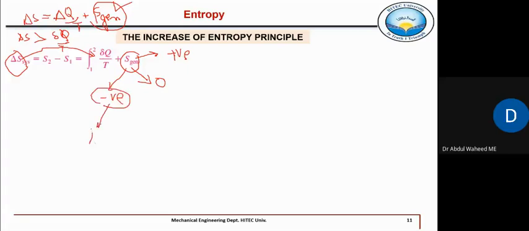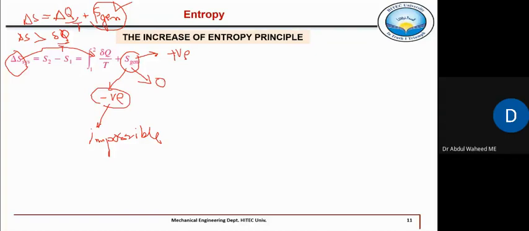That is not possible. Right? Impossible process. So this S generated will always be a positive quantity. Minimum it could be zero if it is a fully reversible process, but this term being negative cannot be possible. Right?